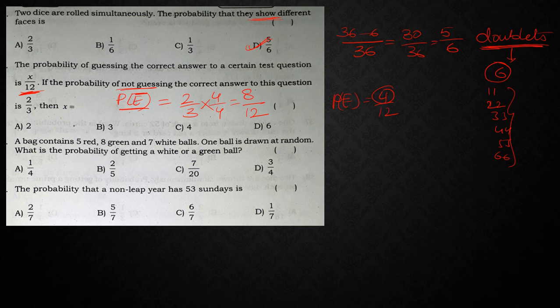On comparison, what has he given? He has given P of E is equal to x by 12. On comparing, x is equal to 4. So clearly x is equal to 4 is my answer.